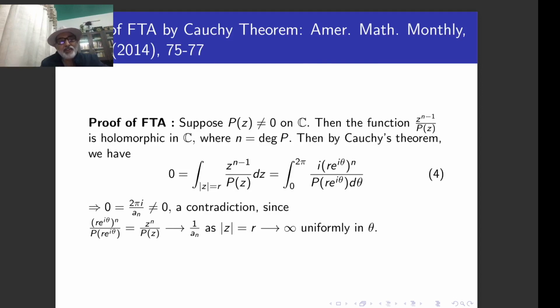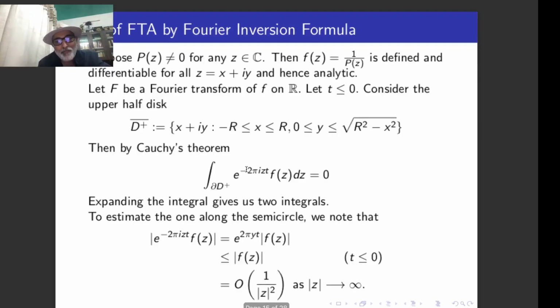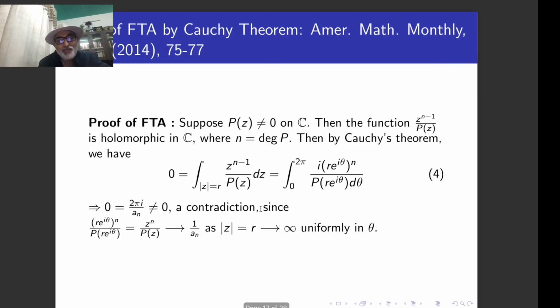In my next lecture, in continuation, I will be proving the fundamental theorem of algebra by using only the Cauchy theorem, because I used the Cauchy theorem in the last proof also. Here I am using the Cauchy theorem, but also something more, that is the Fourier inversion formula. In the next proof I will be using only the Cauchy theorem, no inversion formula. So that I keep for the next lecture.